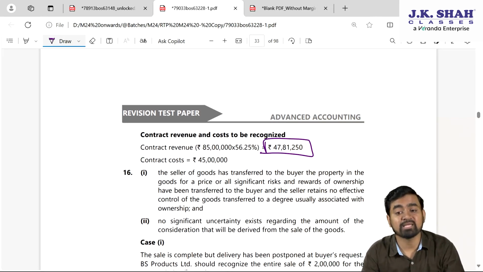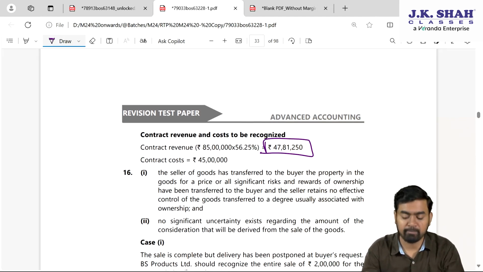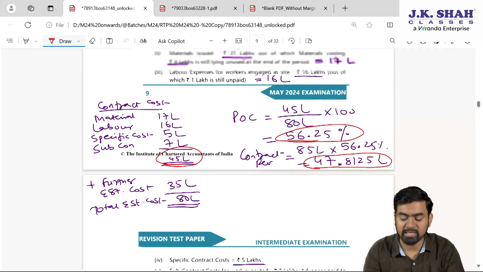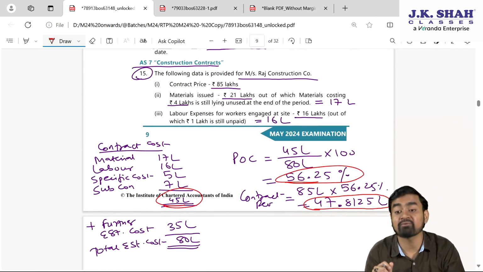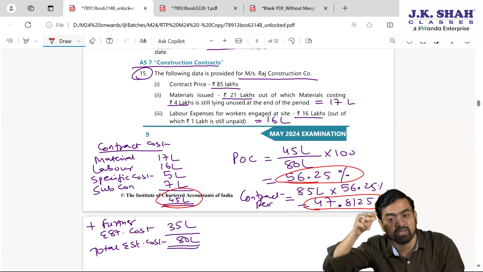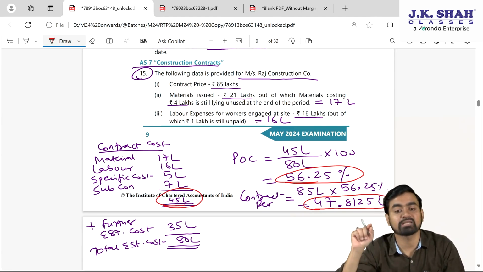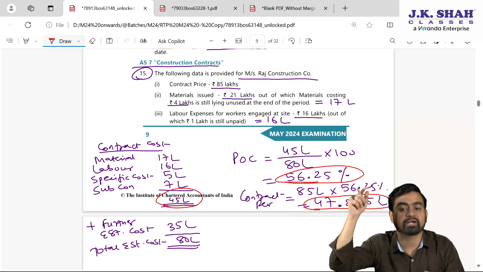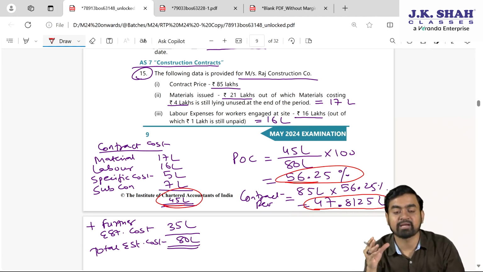your total estimated cost is more than contract price. Here your total estimated cost is 80 lakhs and your contract price is 85 lakh. It means you are in win-win situation. But what if the reverse situation is there? Total estimated cost 85 lakhs and contract price is 80 lakhs. Then it will attract para 35.